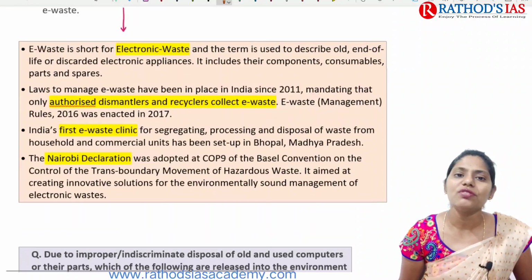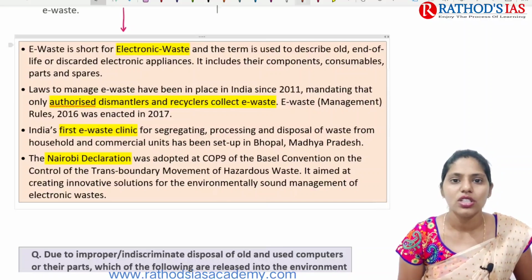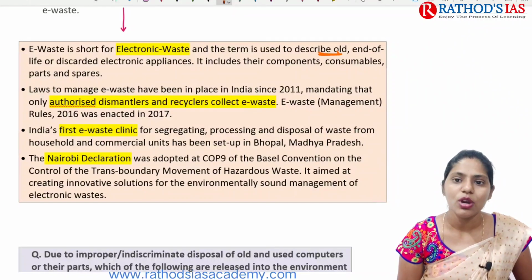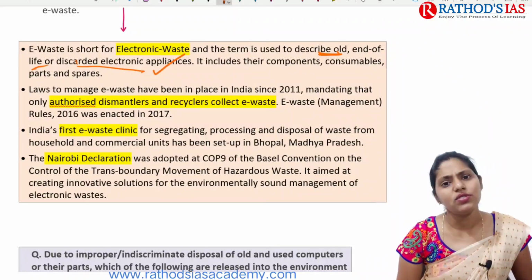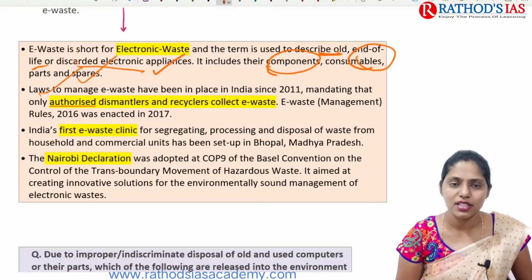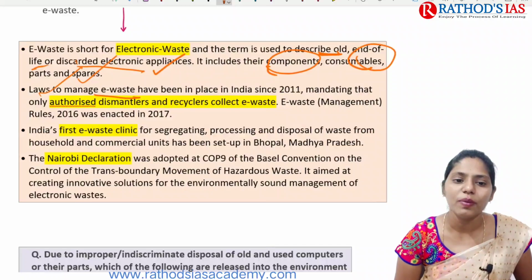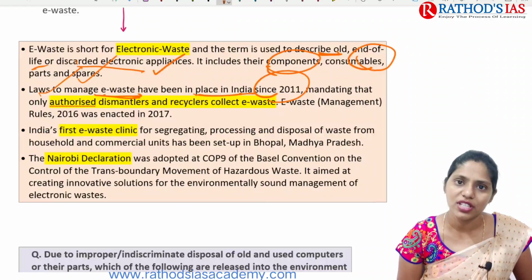So if we're talking about some facts regarding e-waste, e-waste in short is electronic waste. This term is mainly used to describe old, end-of-life, discarded electronic appliances. E-waste also includes components, consumables, parts, as well as spares. And the law to manage this e-waste has been in place in India since 2011.